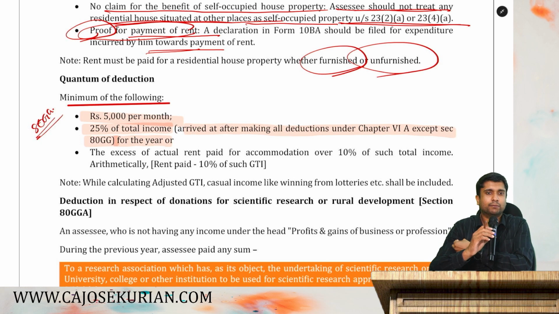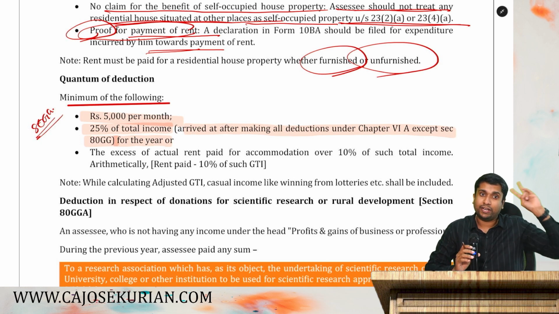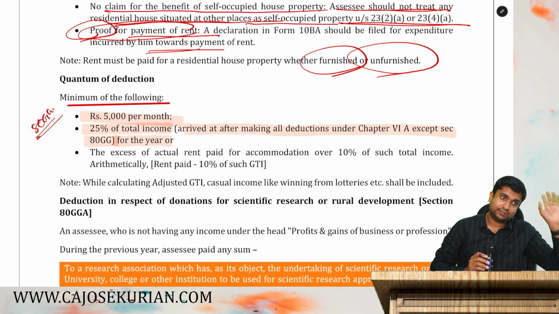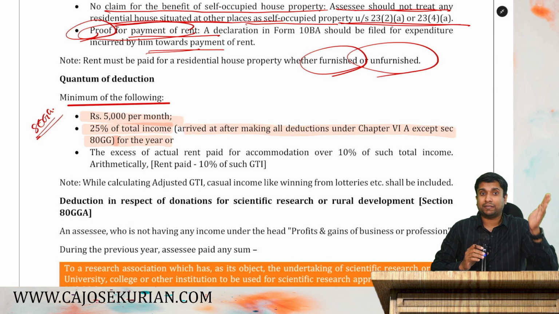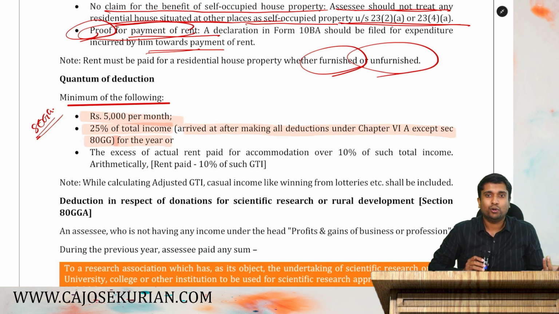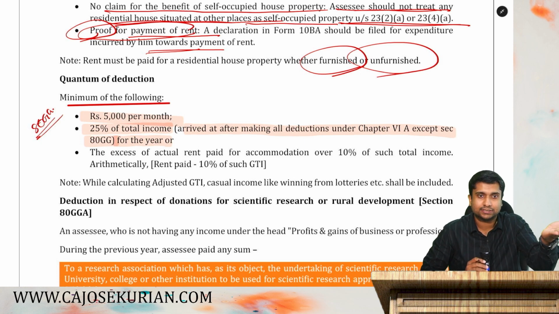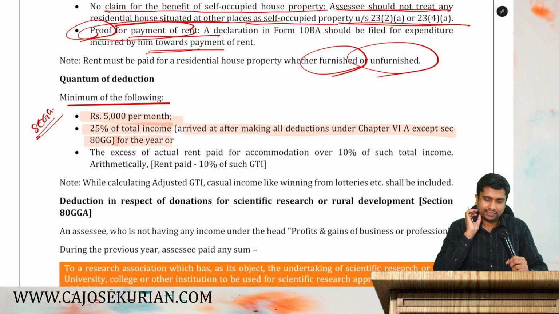Normally, what is total income? Gross total income minus chapter 6A deduction. But for the purpose of 80GG, 25% of total income, when they say total income, it means gross total income minus chapter 6A deduction except 80GG. Why? You don't know 80GG. That's why they are saying except 80GG. You know 80GG only when you get that second limit. So they say except 80GG.